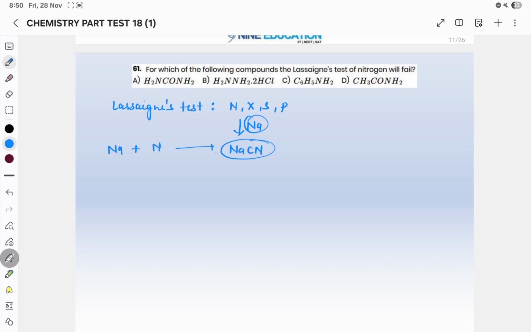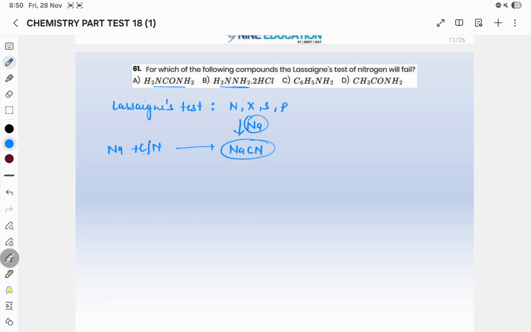If your organic compound contains nitrogen as well as carbon, then only it will convert into NaCN. In the first case, NH2CONH2, this is urea, containing carbon, so it can convert into ionic NaCN. Whereas in this case, this is hydrazine, N2H4·2HCl.